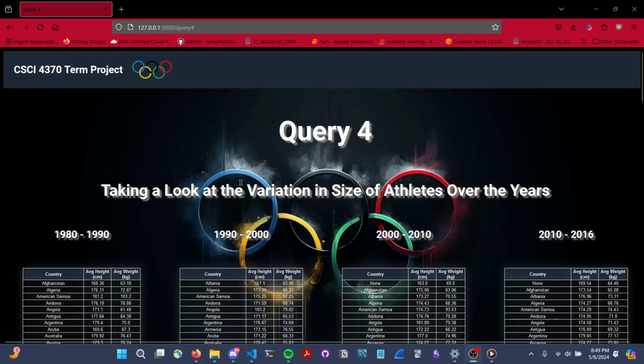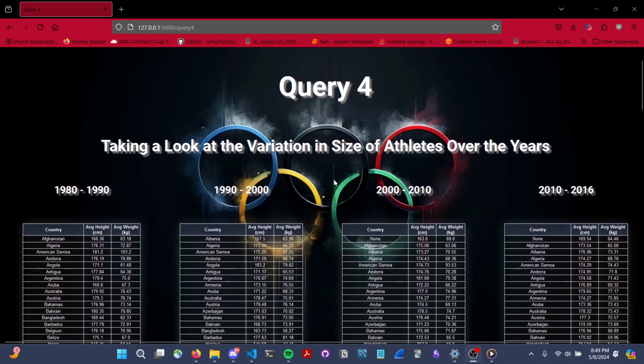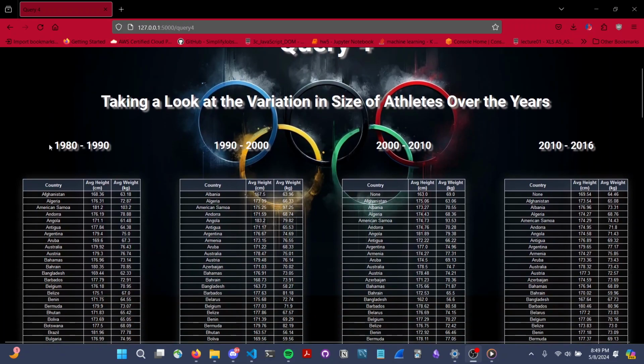For query 4, we wanted to take a look at the variation in size of athletes across 4 decades of the Olympics. So if you look at these 4 sections here, we have 1980 to 1990, 1990 to 2000, 2000 to 2010, and 2010 to 2016. And in each of these tables, we have the average height and average weight of all the athletes for each country across these 4 decades.